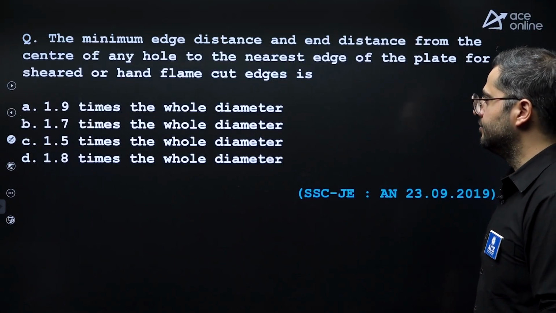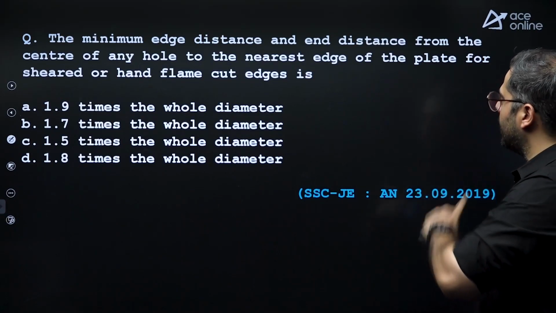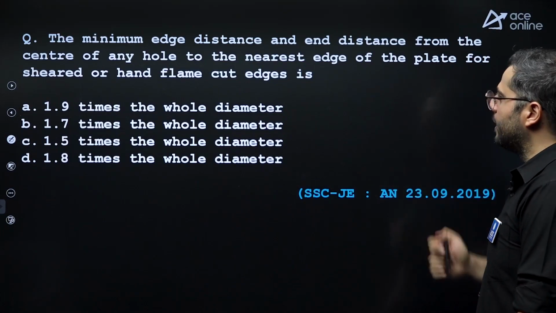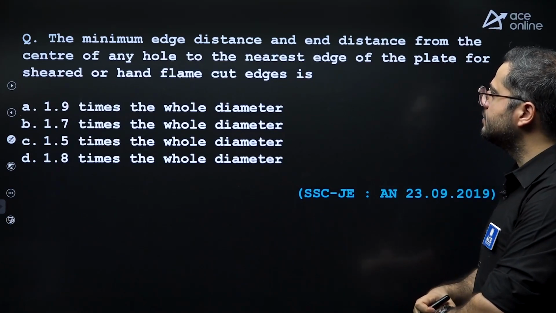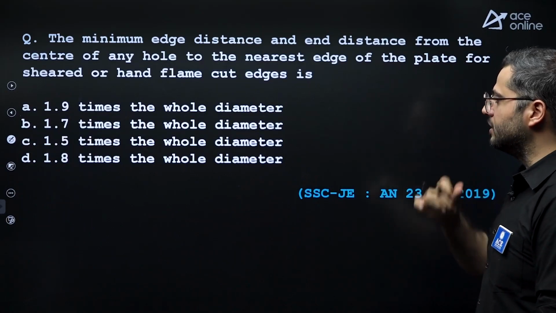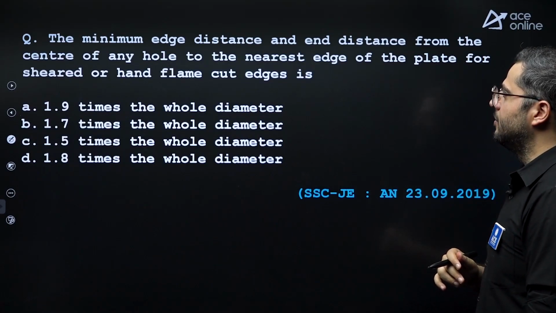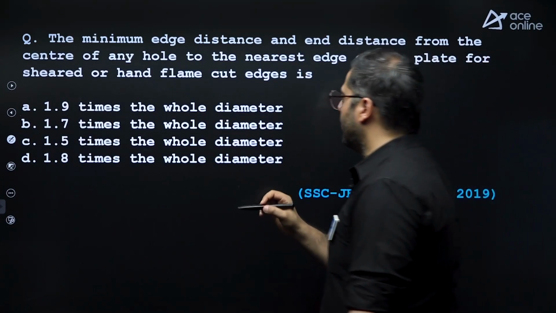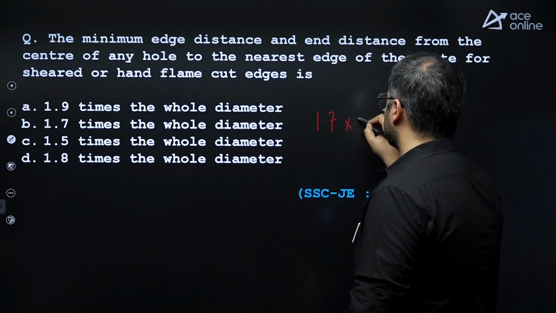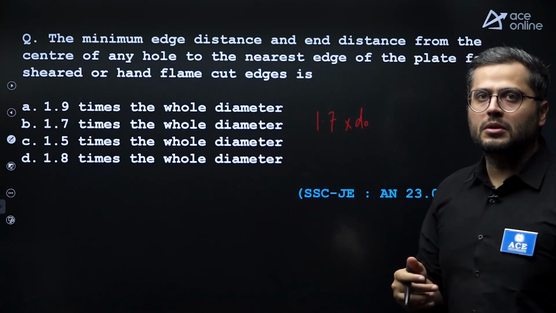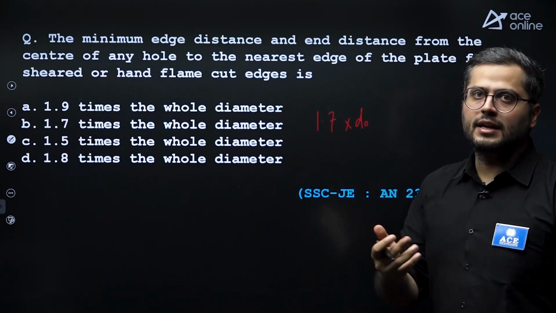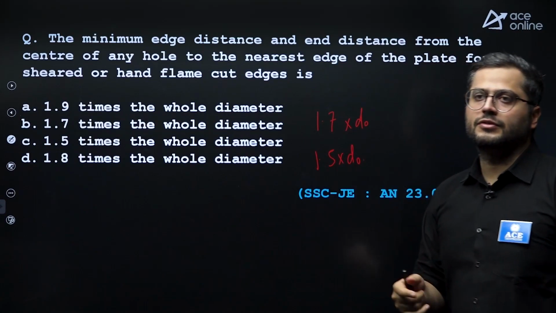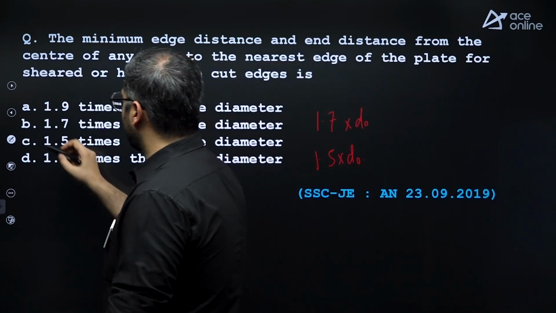Let's move ahead. The minimum edge distance and end distance for the center of any hole to the nearest edge of the plate or sheared or hand cut flame elements, right? What is the minimum edge distance? For hand and flame cut elements, it is 1.7 times the diameter of the bolt hole, and for machine cut elements, it is 1.5 times the hole diameter, right?